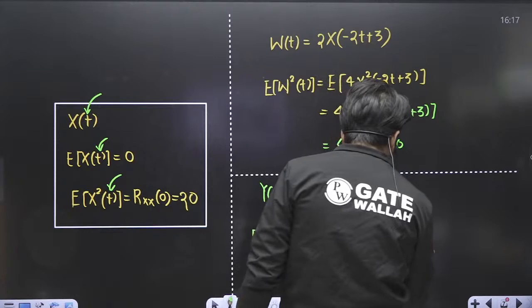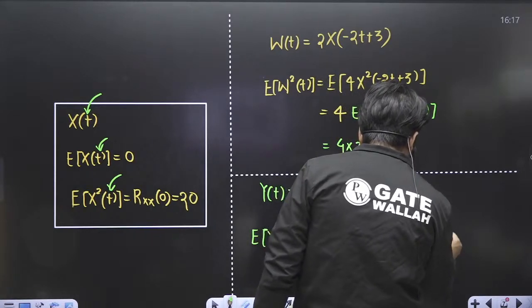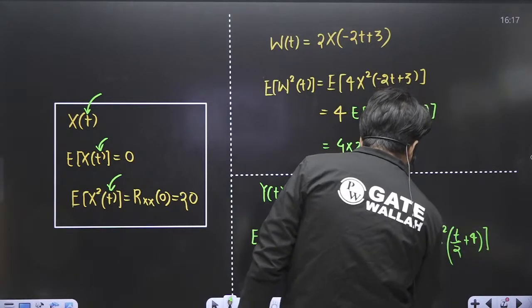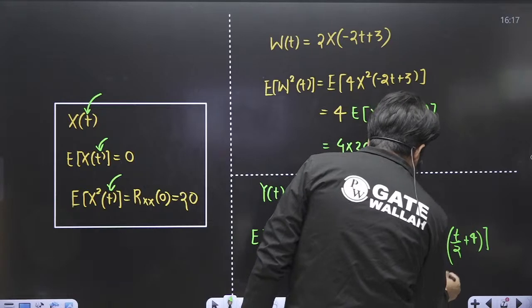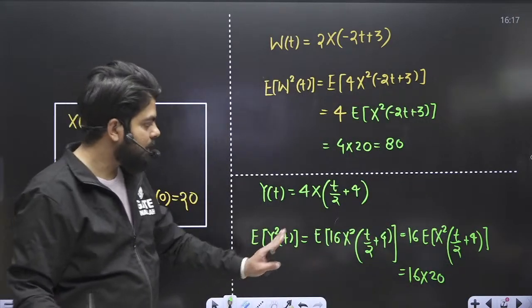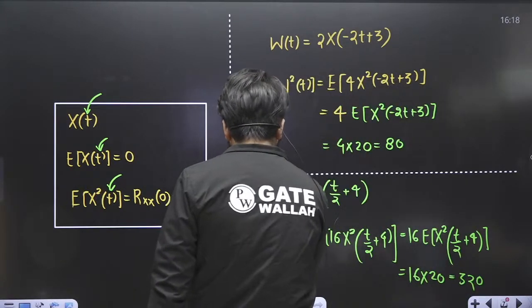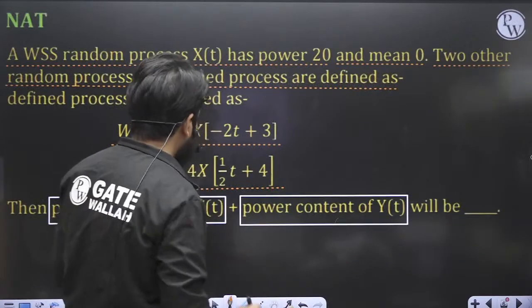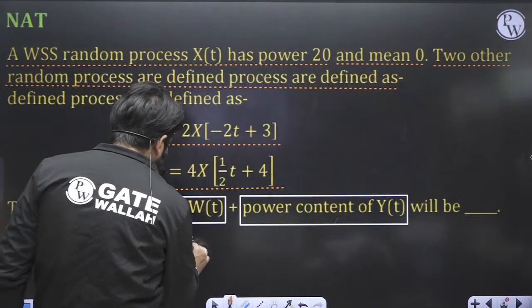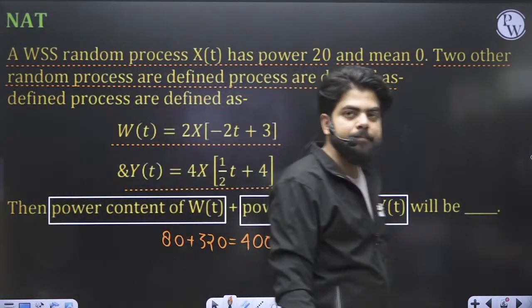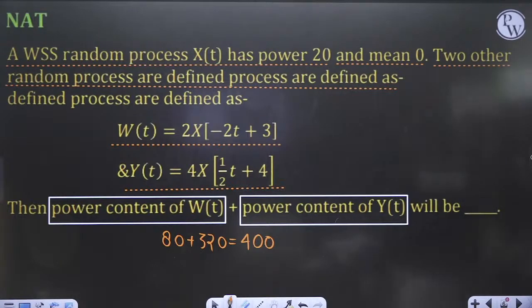I can take the 16 outside, and inside this becomes x square of t by 2 plus 4. Now this value becomes 16 into 20, because I can put anything instead of t and the value has to be 20. So this becomes 320. So the answer of this question is 80 plus 320, which means the answer has to be 400.